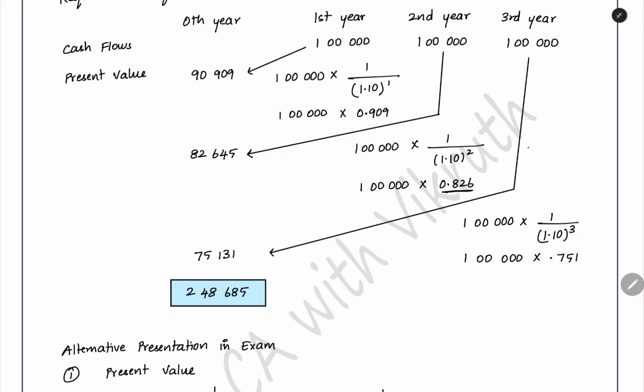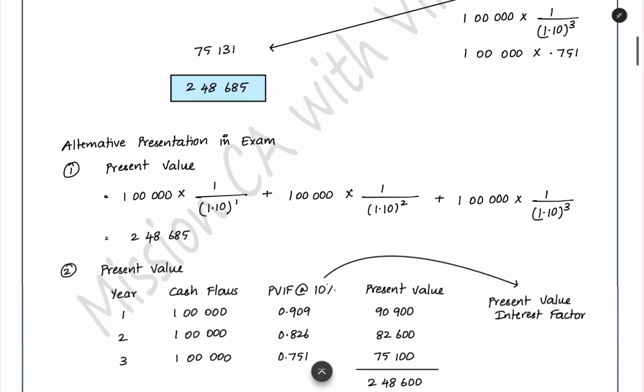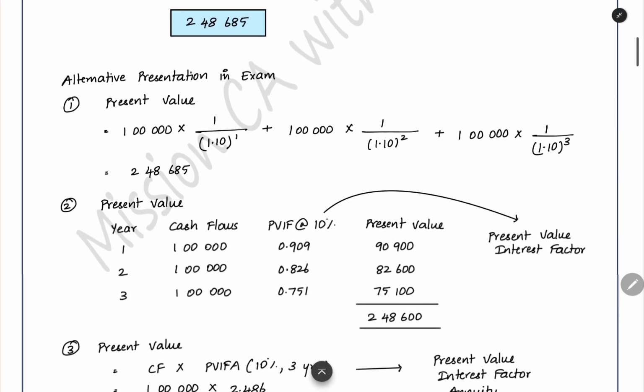That factor you can multiply and you will get the present value. In this method also you can do it and you will get the same present value. Here, if you are using only 3 digits after the decimal point, you will get some approximation difference due to rounding off and all. But that is not that much of an issue. If you are doing this properly, then no problem. Just you have to be careful that you multiply using the numbers properly. You should not wrongly take the numbers when you are using a calculator.